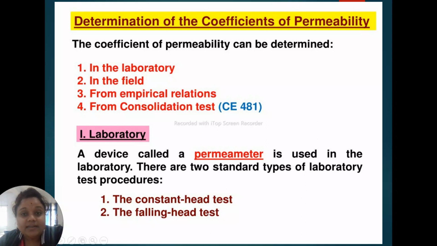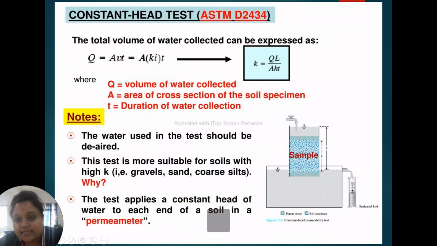Let's see the determination of the coefficient of permeability. Coefficient of permeability can be determined in the laboratory, in the field, from empirical relations, and from the consolidation test. In the laboratory, the permeability test is of two types: one is the constant head permeability test, and the other is the falling head permeability test. The device used is called a permeameter. This is the proper setup of our constant head permeability test.